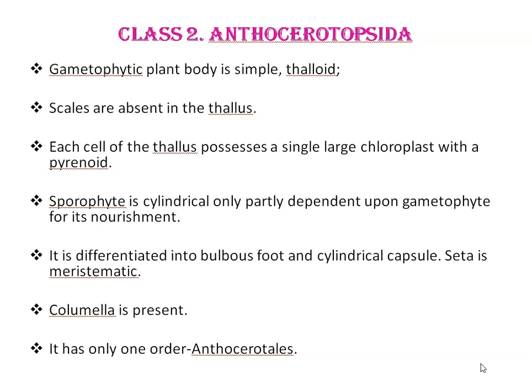The sporophyte is cylindrical and only partially dependent upon the gametophyte for its nutrition. It is differentiated into a bulbous foot and a cylindrical capsule. The seta is meristematic in this case. Then the endothecium forms the sterile central column, that is, the columella. In the capsule, columella is present in the Anthocerotopsida class. It has only one order, Anthocerotales.